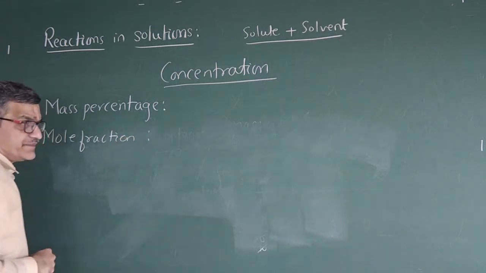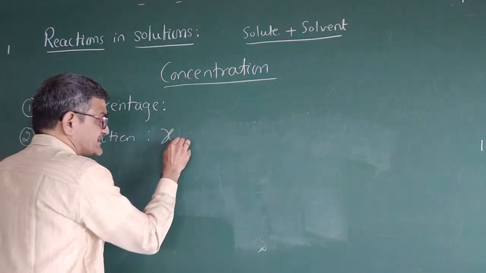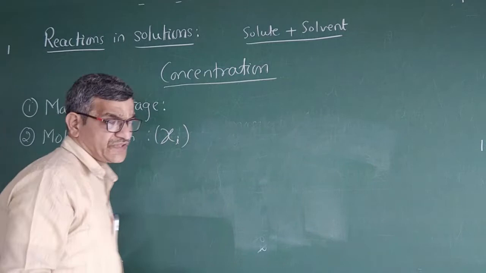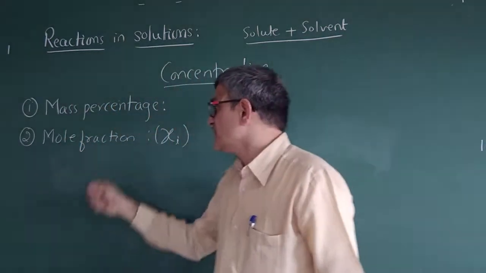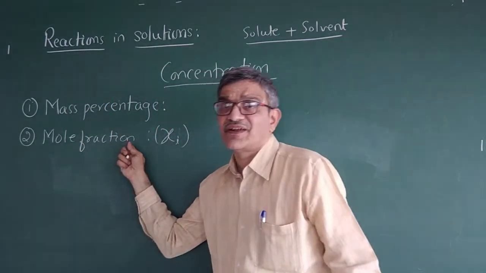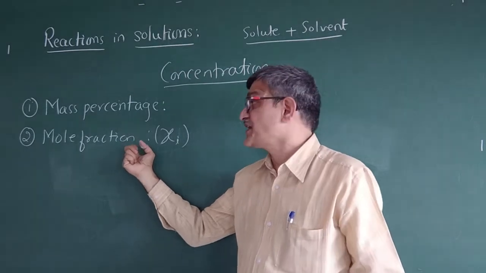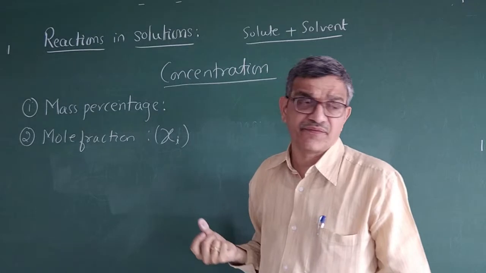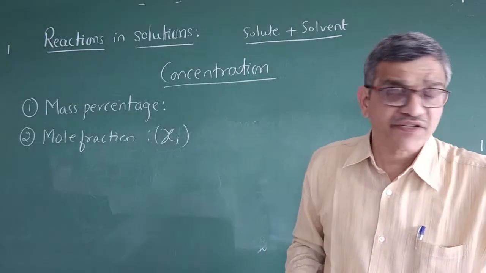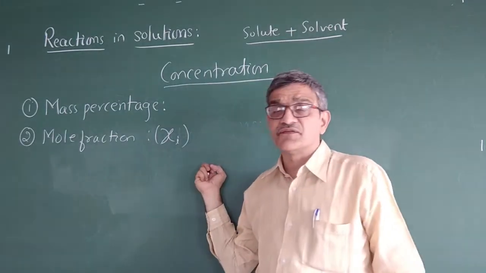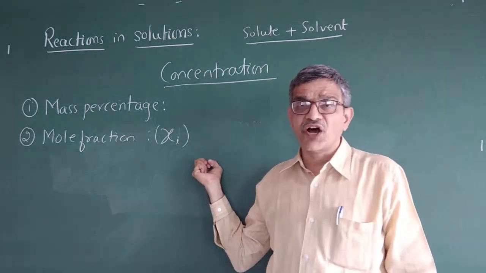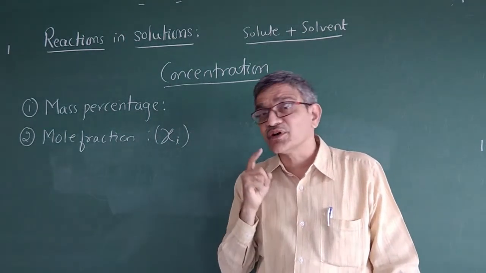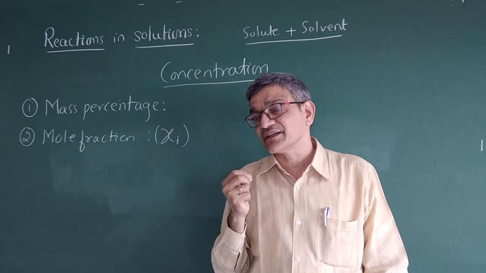Mole fraction is normally denoted as xi. Here also it is in terms of a fraction. It is not a whole number; it is a fraction, less than 1. So what do you mean by mole fraction? It is the ratio of number of moles. Very important: number of moles, not mass here.